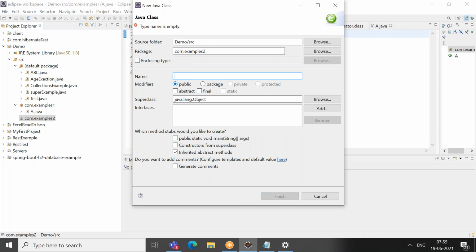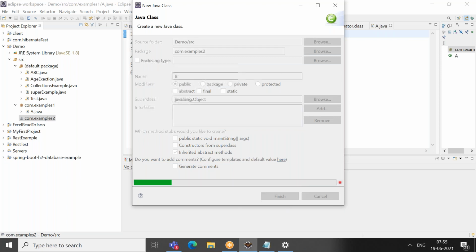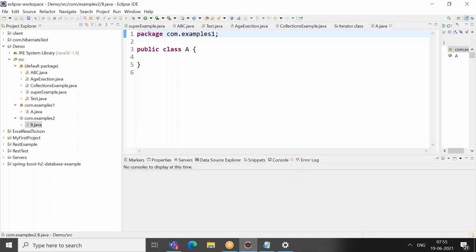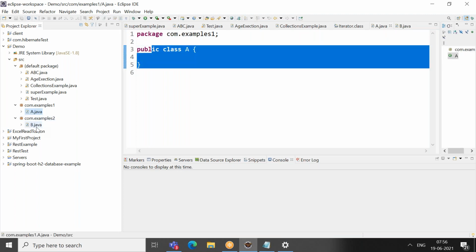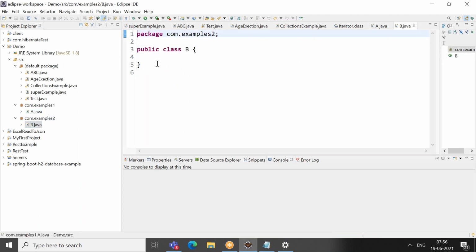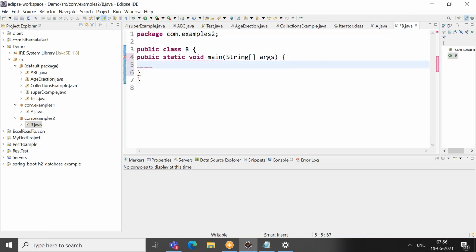Here I'll have a class called B. What is the access specifier? Public. So in class B, for sure I can access it. I'll have a main method, and I am trying to create an object of A.